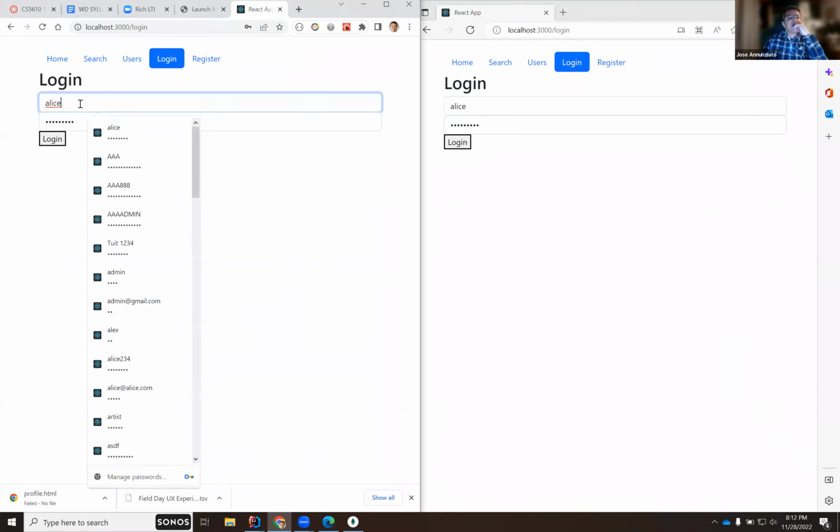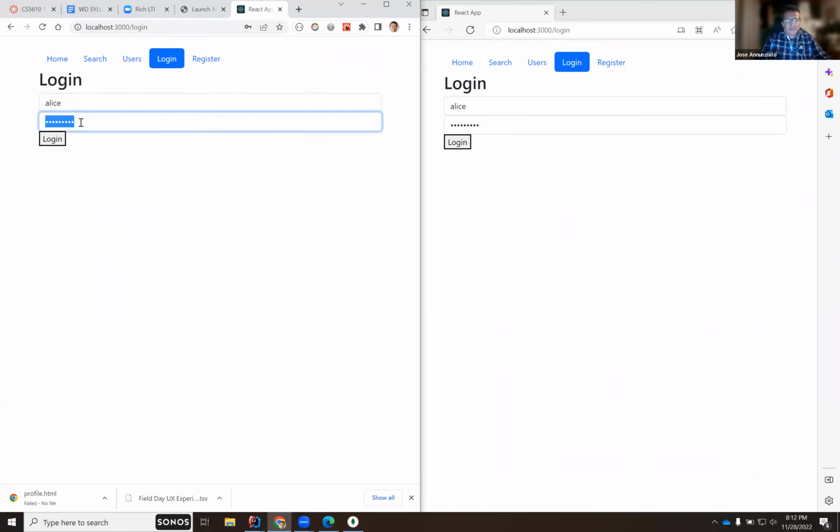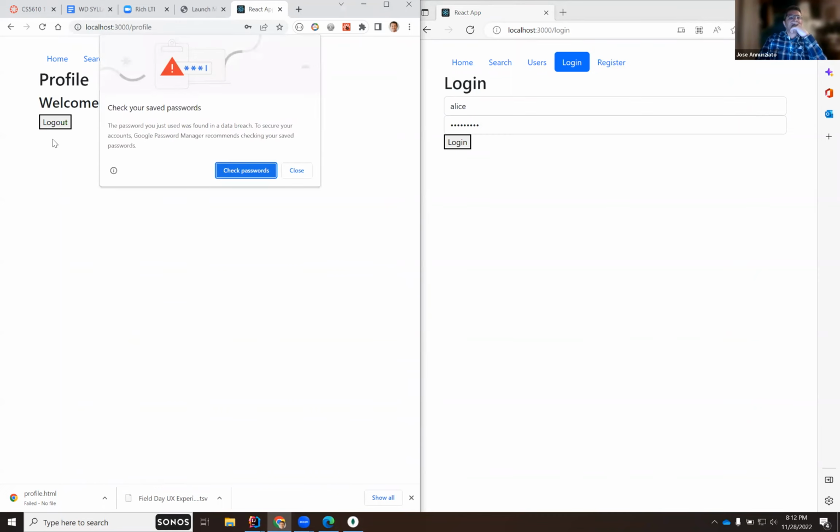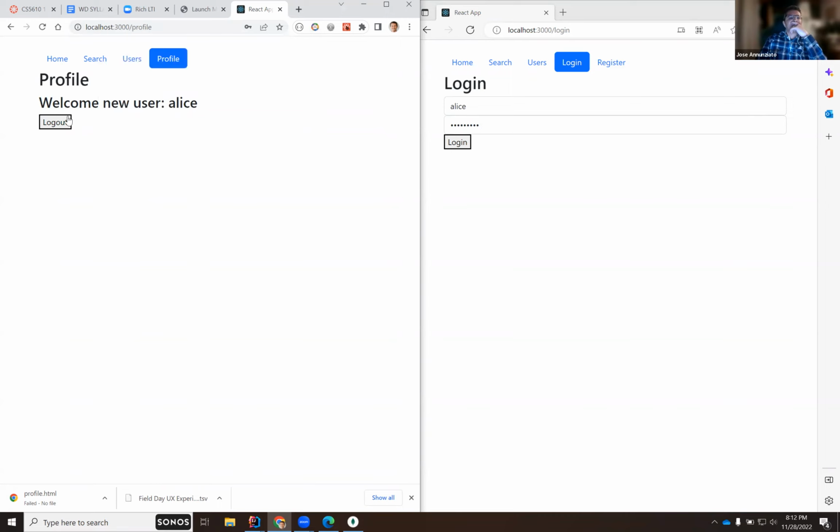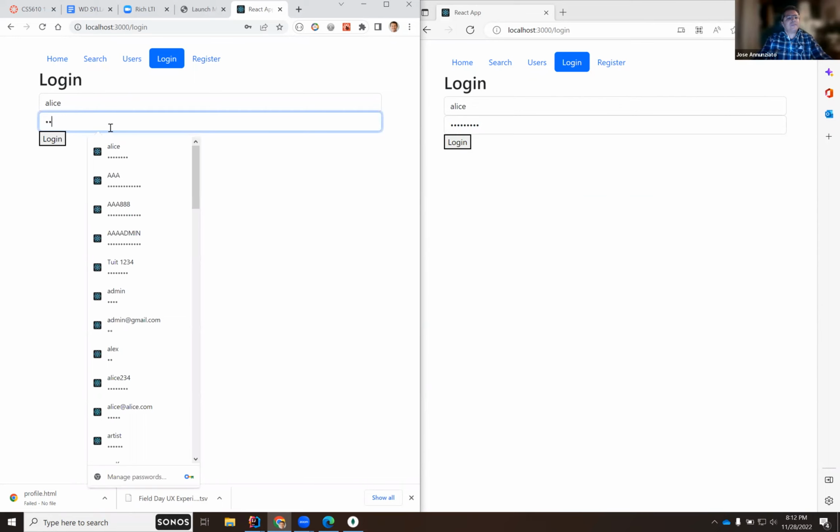So say I log in as Alice, right? And I believe Alice is Alice123. And I log in. Let me show you that again. Notice that here you have the home, search, users, login, and register. And so if I log in as Alice, Alice123, notice that the login and register will disappear because I'll be logged in.